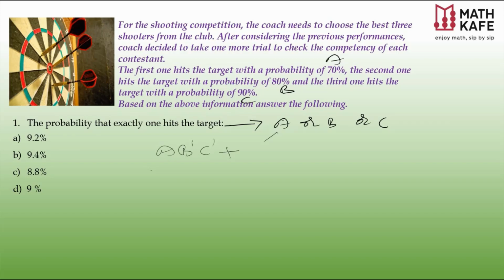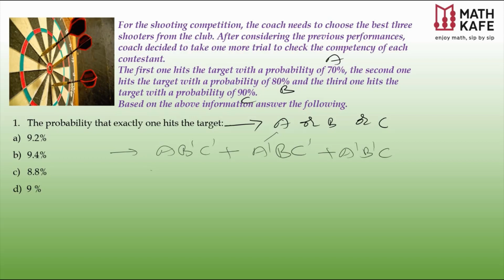In the same way, it could be B hitting, and you know that "or" always means plus. So A is not hitting whereas B hits the target and C is also not hitting. Otherwise, the next chance will be C's turn: both A and B are not hitting whereas C is hitting. Now you need to get the probability for each case, and again this is our basic idea.